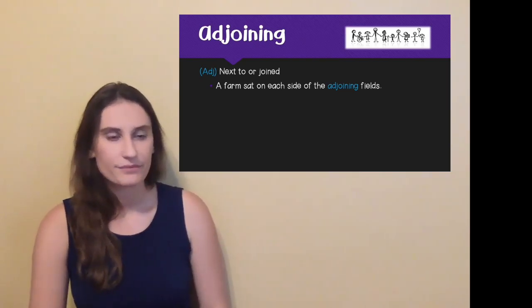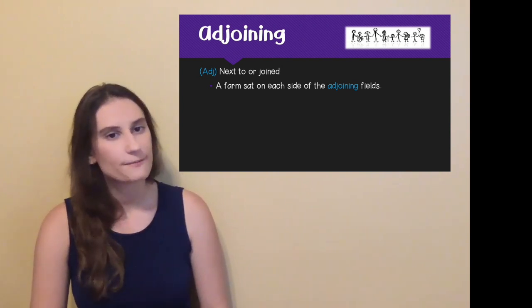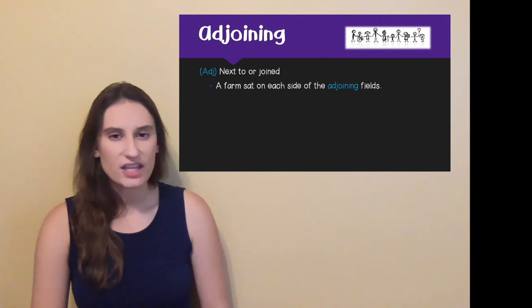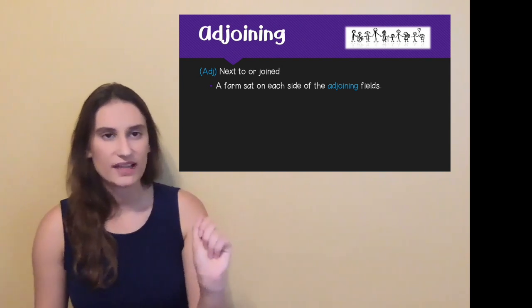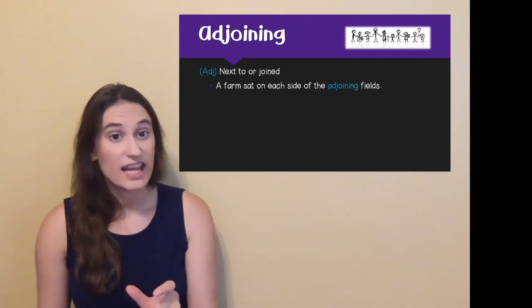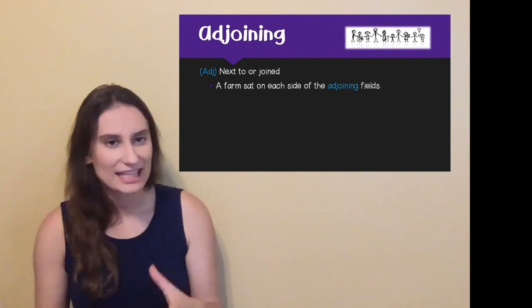Adjoining is an adjective and it means next to or joined. A farm sat on each side of the adjoining fields, the connected fields. Notice the familiar "ad" prefix in both adjunct and adjoining. It means joined, added.